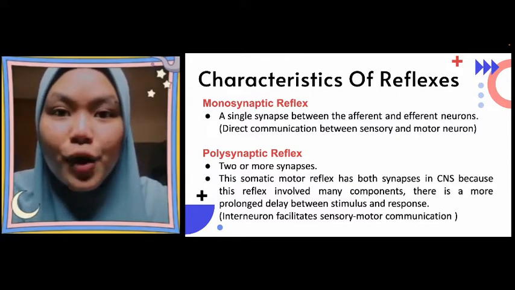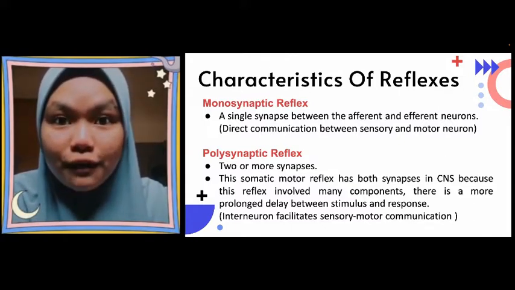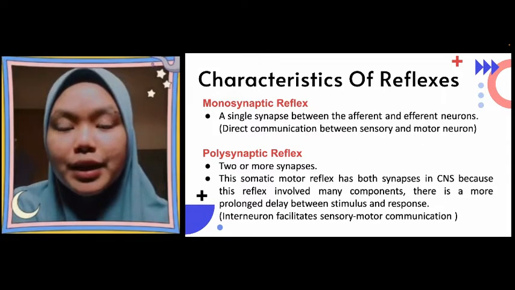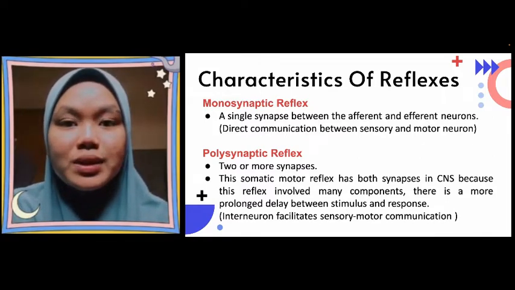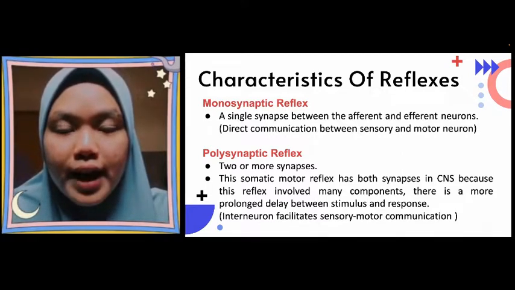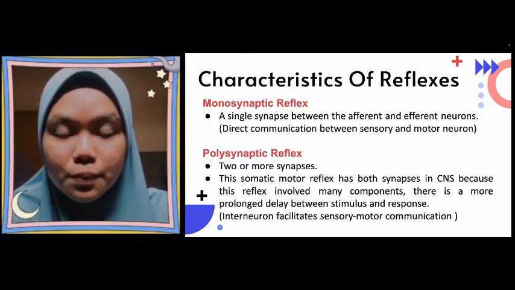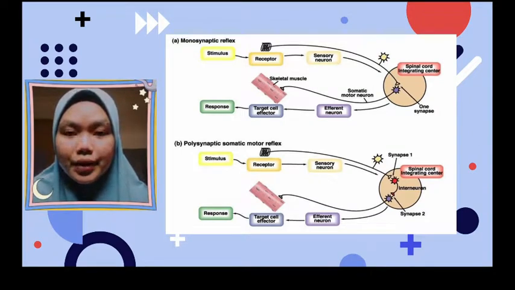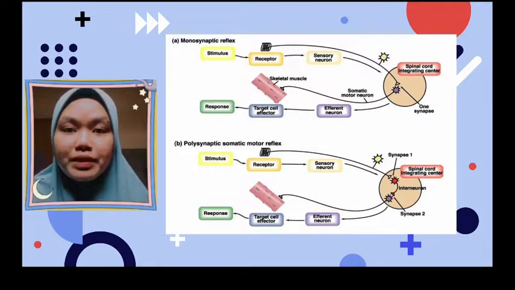As I mentioned before, monosynaptic reflex does not involve interneuron. Monosynaptic reflex is a direct communication between sensory neuron and motor neuron. Next, this somatic motor reflex has both synapse in central nervous system because this reflex involves many components. Therefore, there is a more prolonged delay between stimulus and response. So, as you can see in the diagram, monosynaptic is a one-way response. Meanwhile, polysynaptic contains more than one synapse. Therefore, this type of reflex involves interneuron.